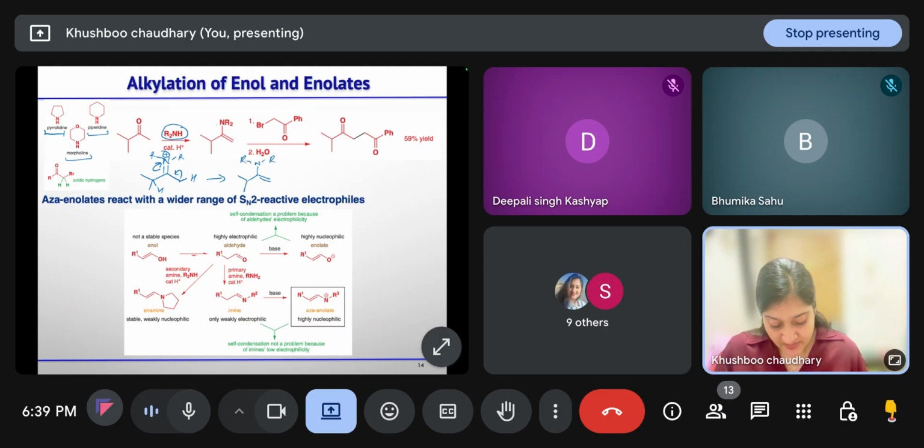After the formation of the enamine, it will react with the alpha halo ketone. The nitrogen lone pair attacks in the SN2 fashion to remove the bromide ion. So you will get here N, R, R, with the double bond and positive charge, then CH2, CH2, C double bond O, Ph. Now after hydrolysis, you will get the ketone back.